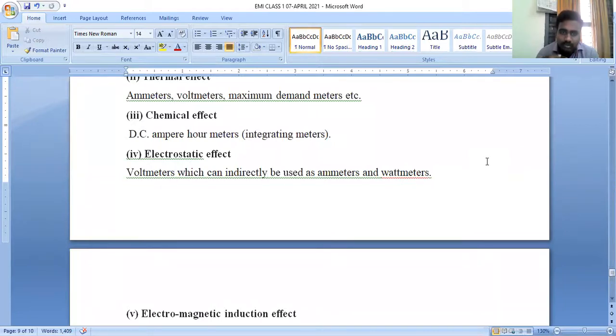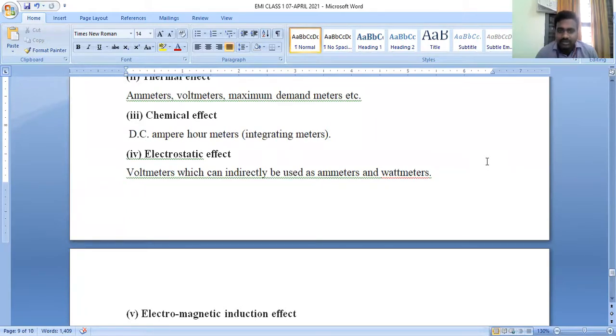Which type is more accurate, analog or digital? We can't say precisely for an analog or a digital instrument in general. But we can say the digital meter is quite accurate because parallax error can be eliminated with a digital instrument. One of the major drawbacks of the analog instrument is parallax error. Parallax error is practically negligible in a digital meter, and that makes the digital meter quite accurate.